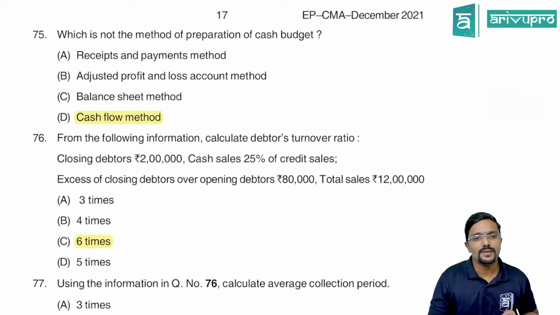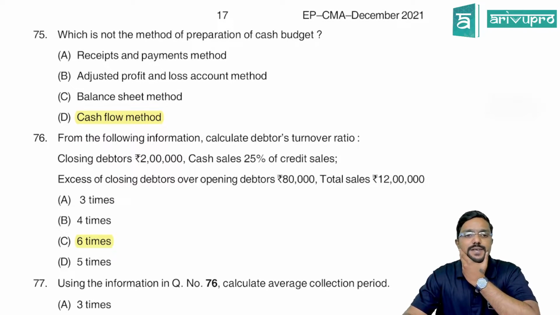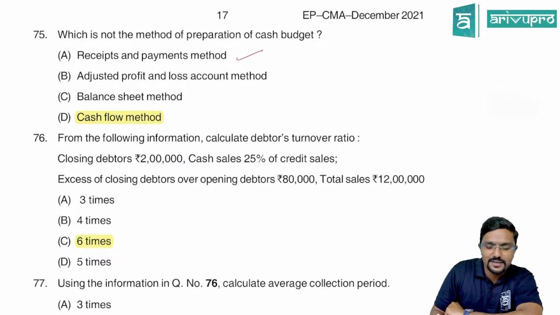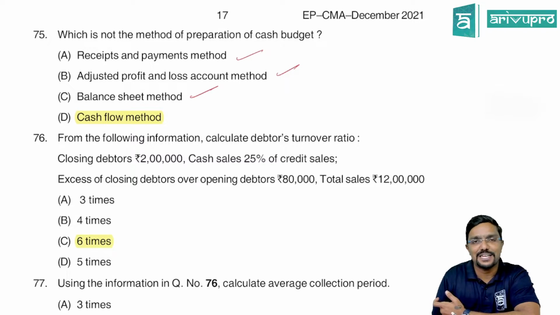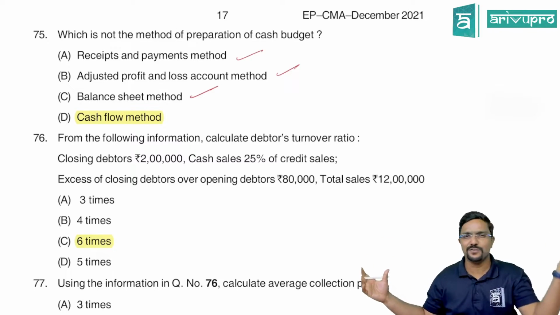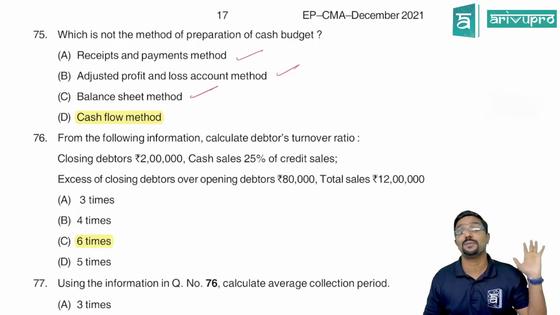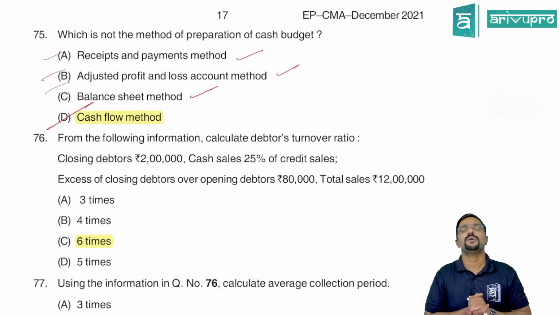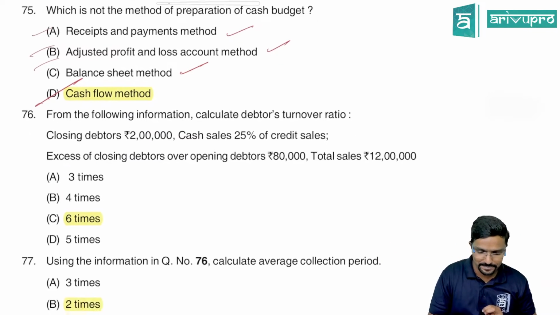Let us go to next question, 75th. Which is not a method of preparation of cash budget? So receipts and payments method is a method, adjusted profit and loss account is a method, then balance sheet method, and cash flow method is not a cash budget method. Okay, you have something called as cash flow statement separately, fund flow statement separately, but it is not a method of preparing cash budget. There are only 3 methods to prepare cash budget, which is ABC. So D is not a method to prepare cash budget.